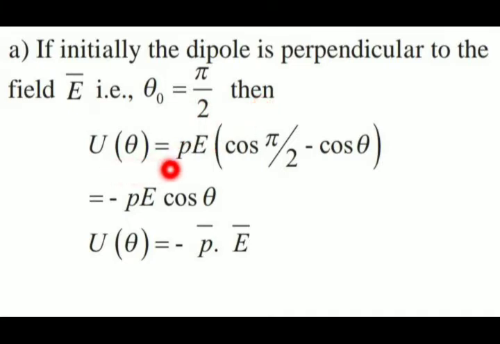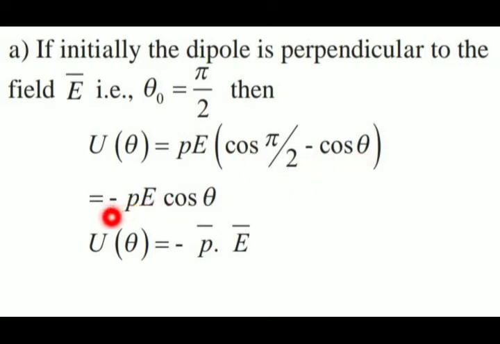Then U theta is equal to PE, instead of theta naught we can write pi upon 2, minus cos theta as it is. Then what will be the remaining thing? Pi upon 2 is 180 upon 2, that is 90, and cos 90 itself is 0. So the remaining thing is minus PE cos theta. How is this minus? Because this is nothing but 0 minus cos theta.